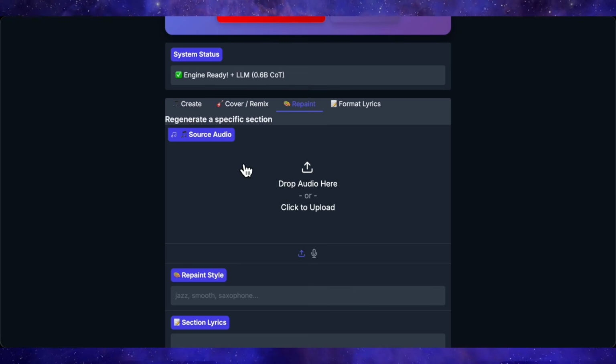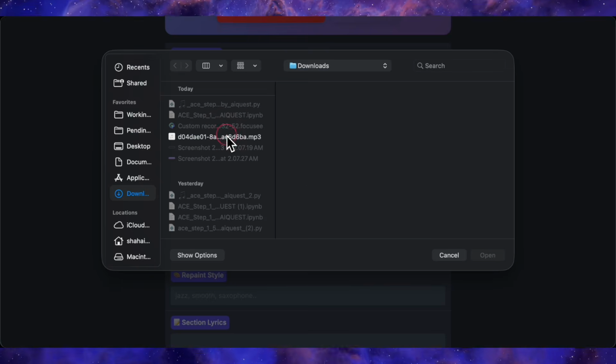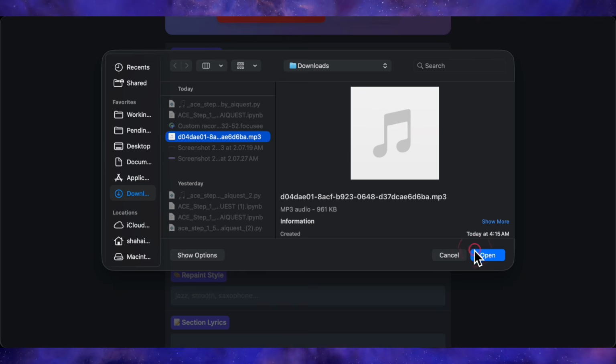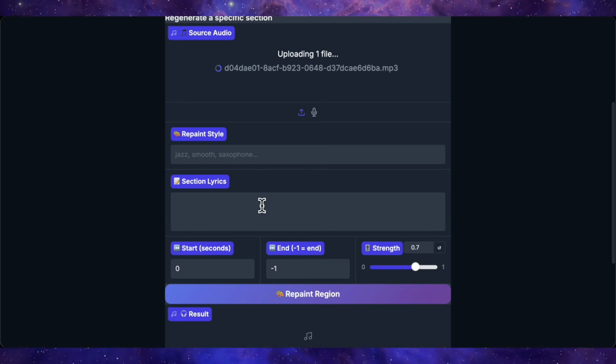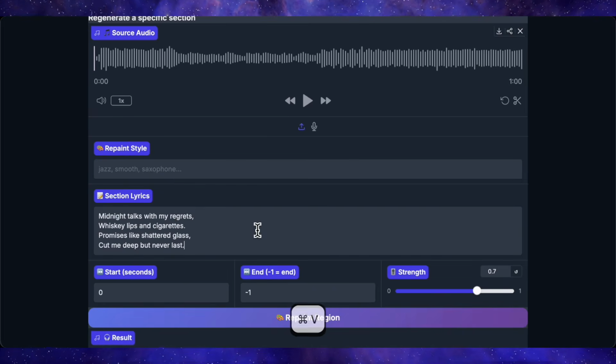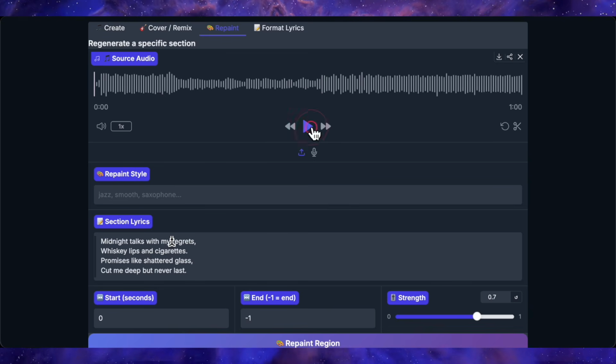Now let me walk you through the Repaint feature, because this one's worth explaining properly. Let's take a song I've already generated, upload it in the Repaint tab, paste in the original lyrics, and find the timestamp of the section you want to change.